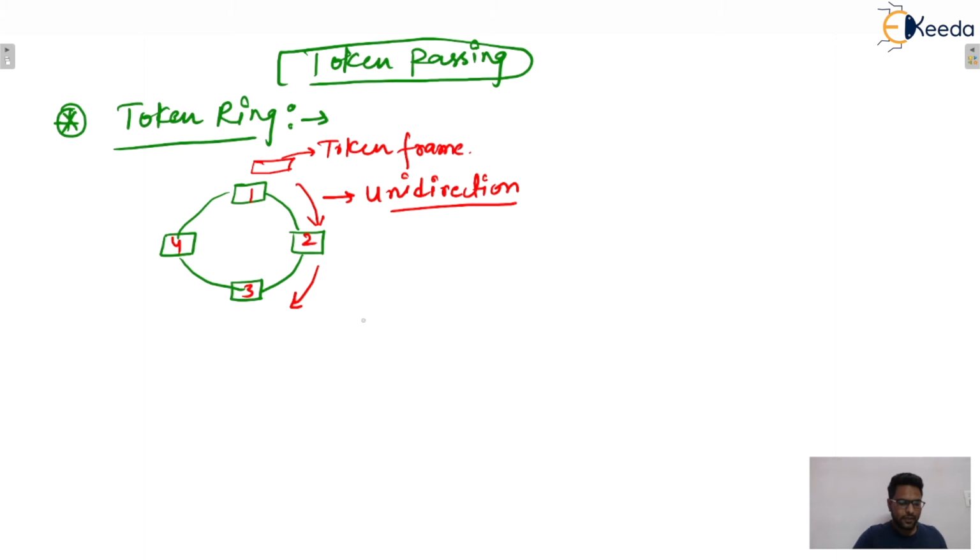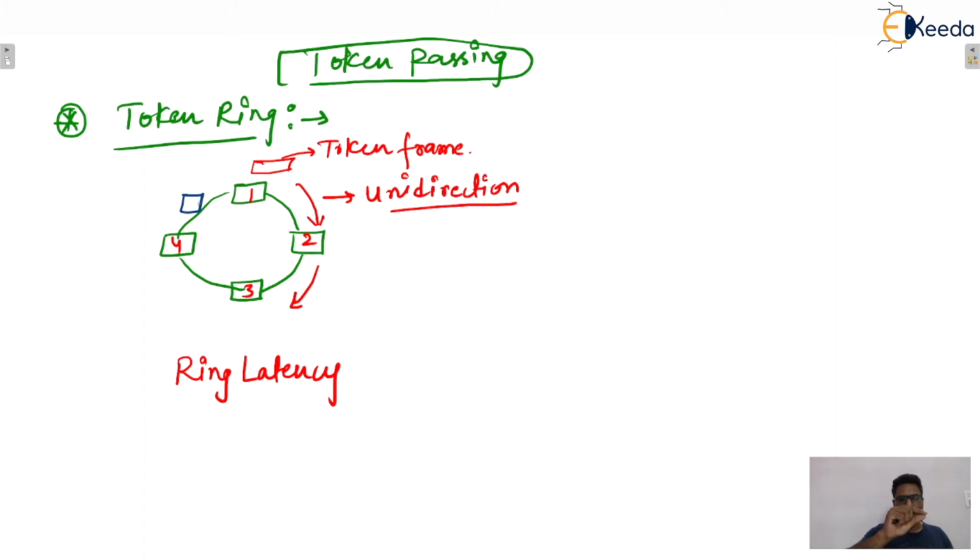Now, what is ring latency? The first term is ring latency. What does it mean? Let's say some data unit is there. The time required to circulate this data unit once is known as ring latency.